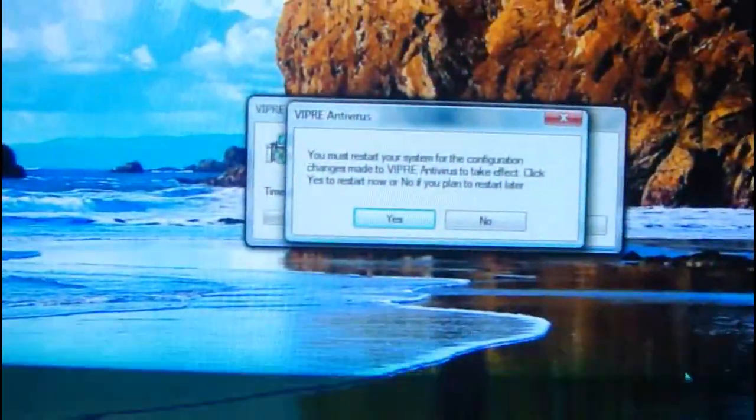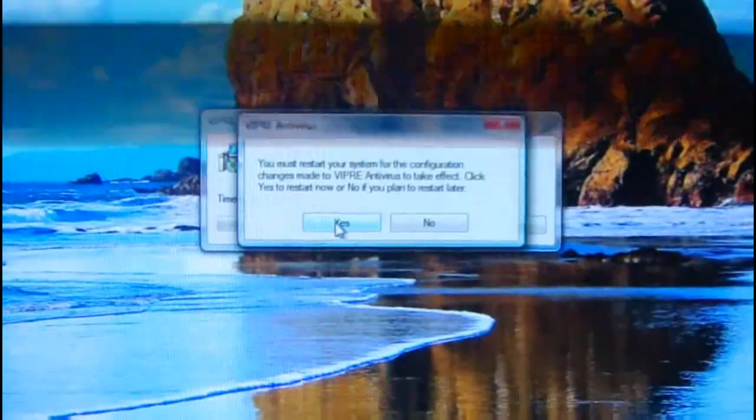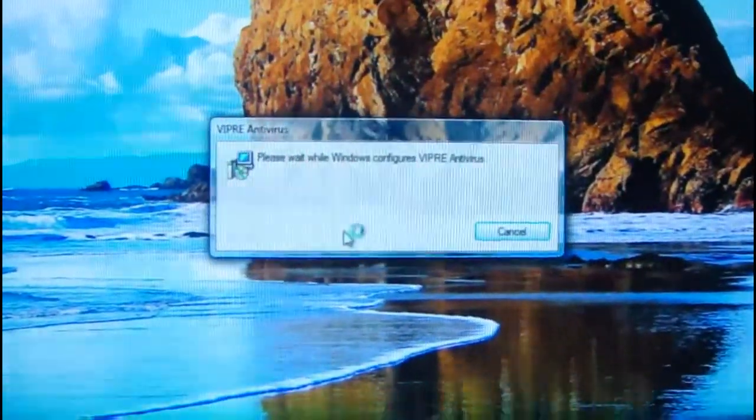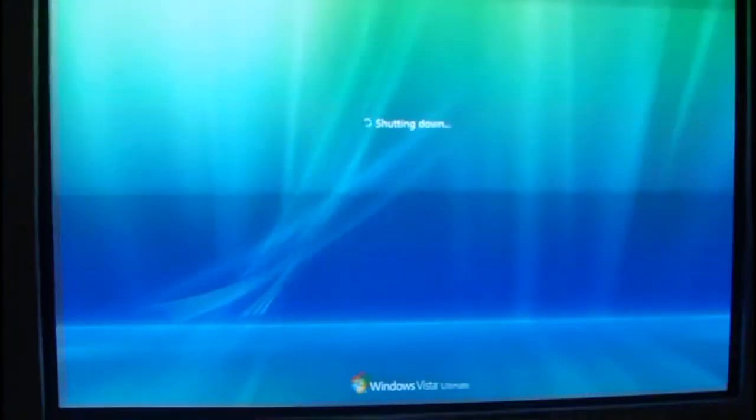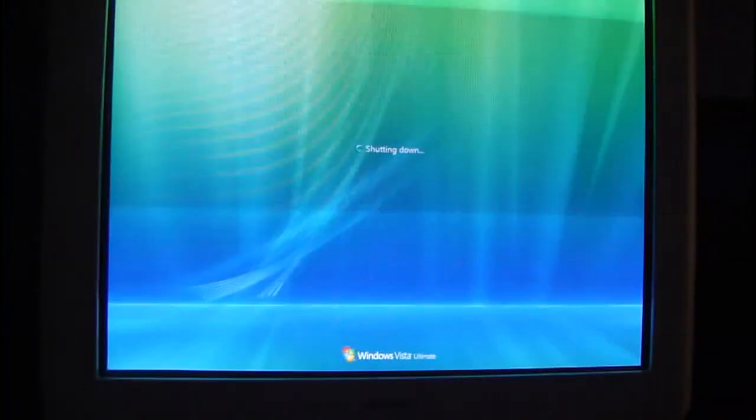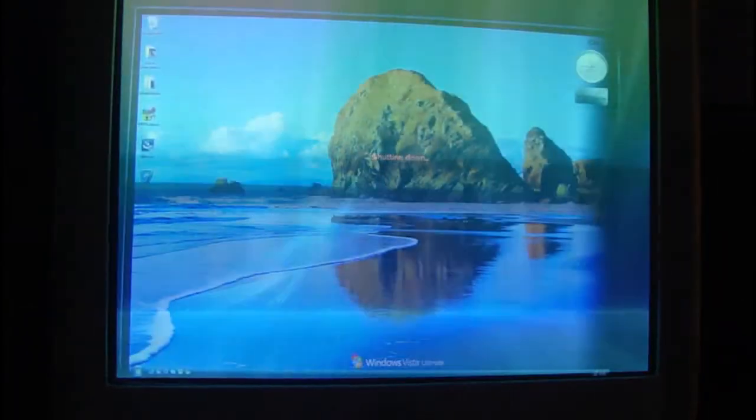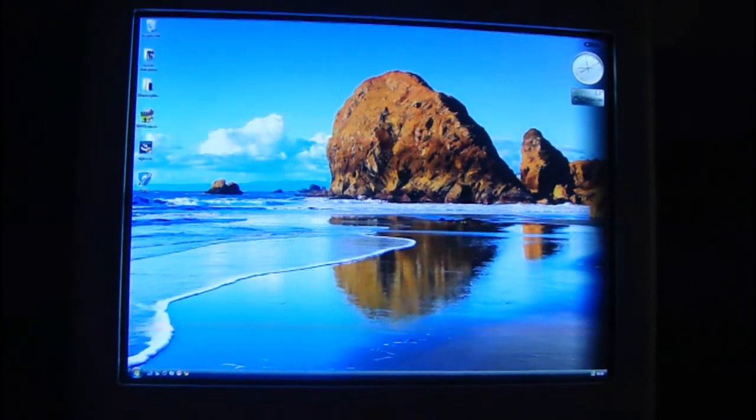And you must restart it. Okay, I'll let it restart. Off we go again. Back to desktop again.